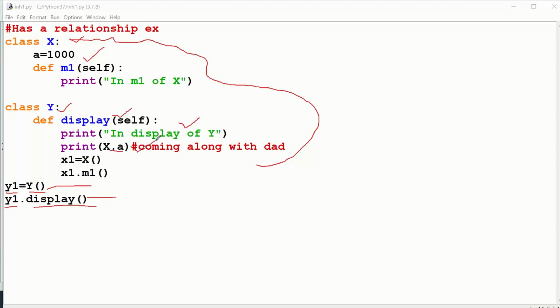So this line is correct. And what is x1 equals x? Object creation of the same class X. I already searched, class X is there, so this is correct. And x1 dot m1: is m1 there in class X? Yes, it is there, so this line is also correct. Let me go ahead and display the output. This is how your interpreter will trace and execute your program.